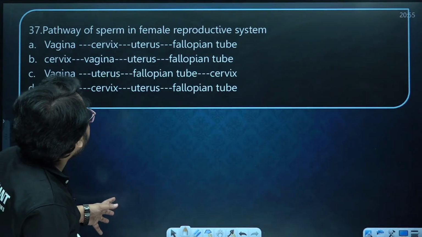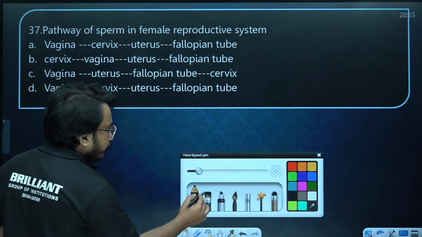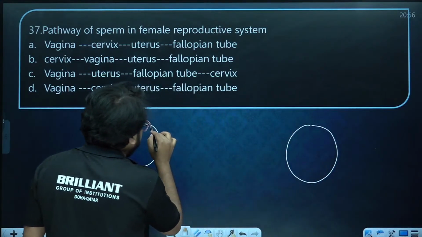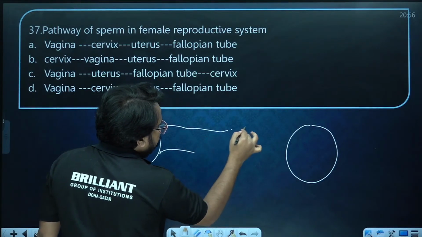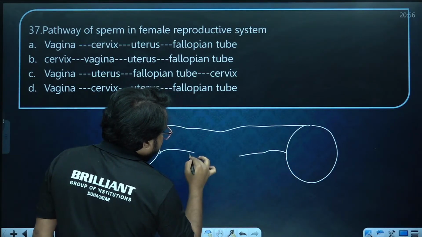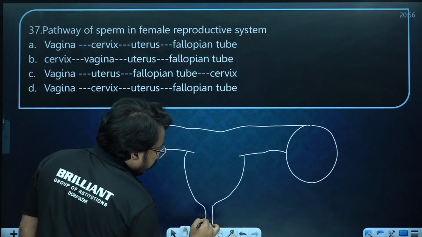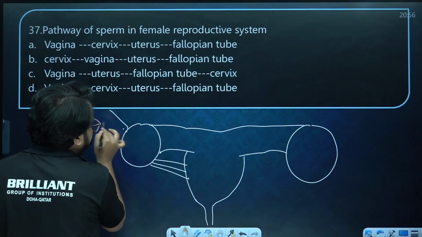Pathway of sperm in a female reproductive system. In the female reproductive system, there is a pair of ovaries and a fallopian tube. From the fallopian tube there is the uterus, then the cervix, then the vagina. They are connected by ligaments also, don't forget that.